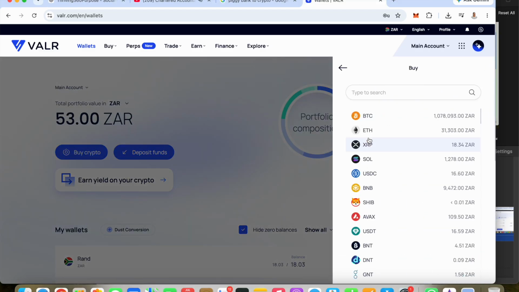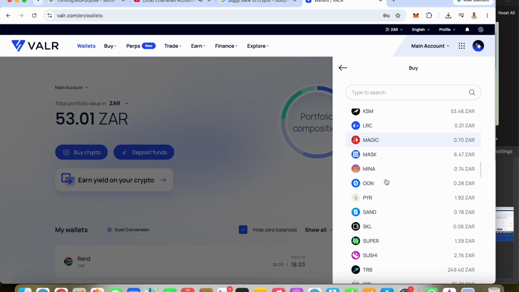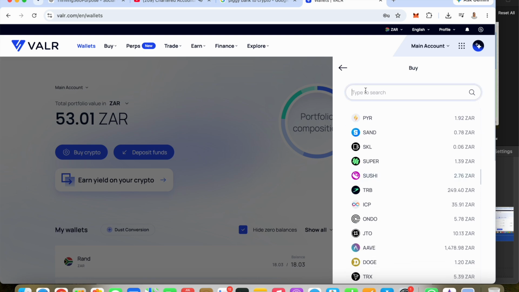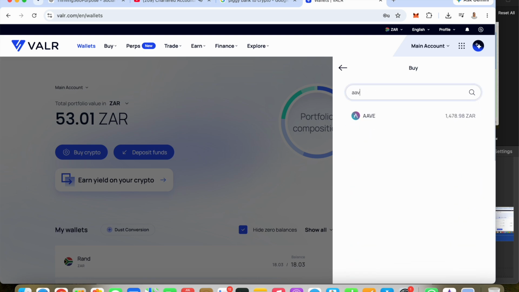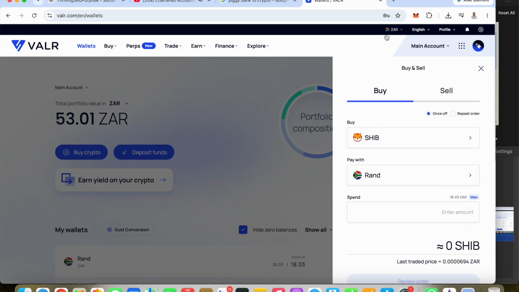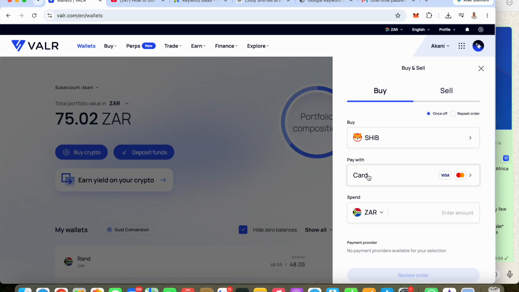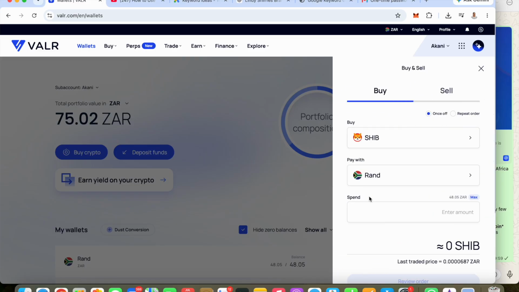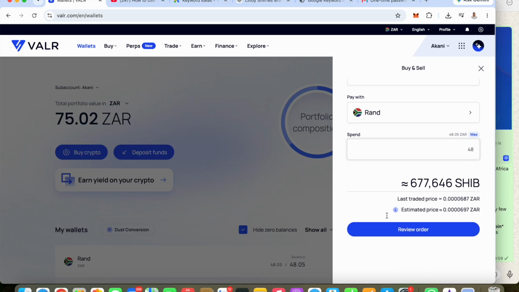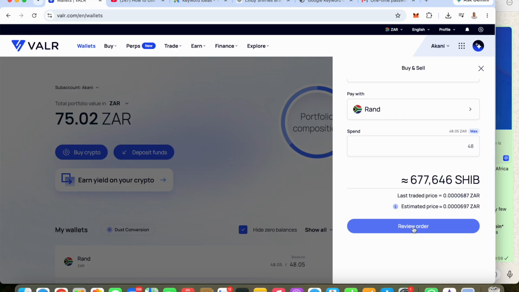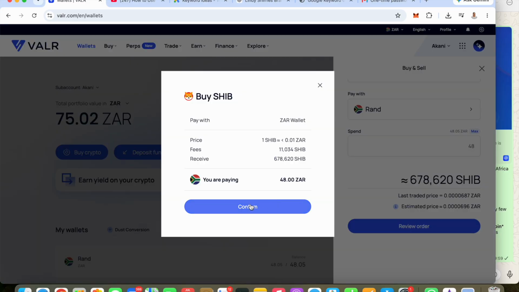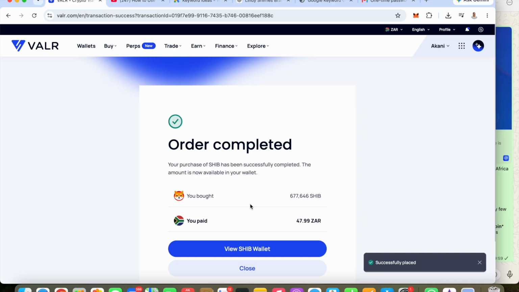So click buy crypto, select the account, the crypto that you want. Let's say you want to search for AVE or Shiba Inu. I am going to select Shiba Inu. Under pay with, can you see you can pay with card, but I am going to select pay with rand because we already deposited. With card as well, you can buy immediately without even going through all this process. The only problem is if your card is not entered, you won't be able to buy.